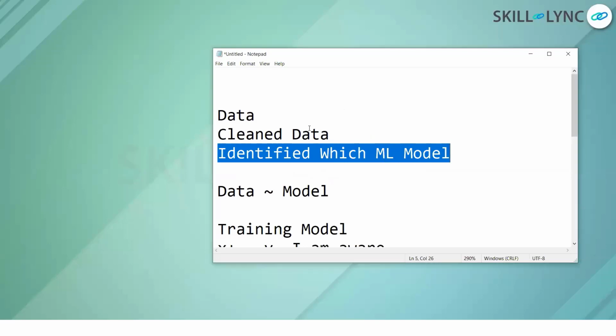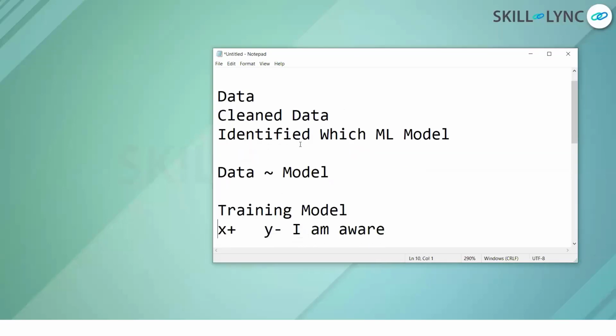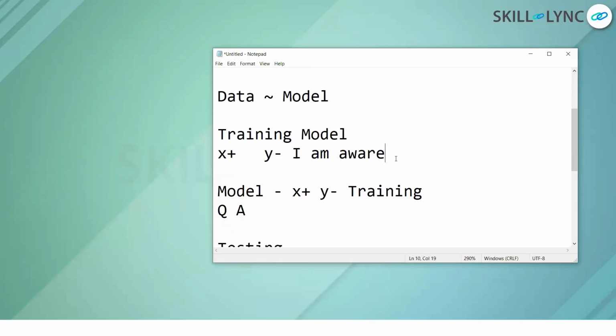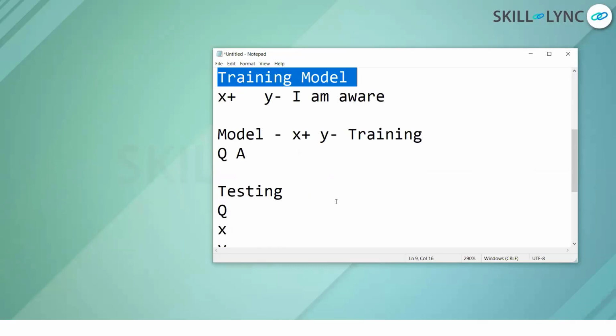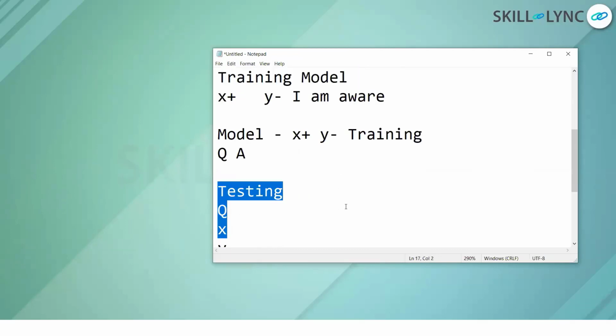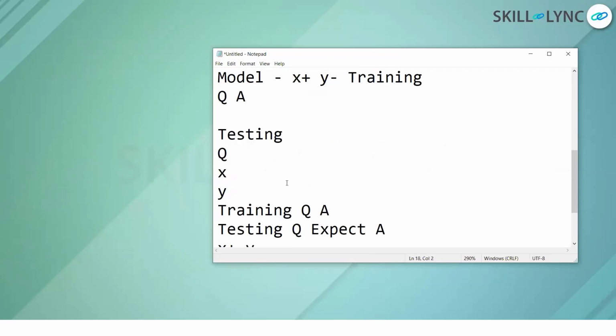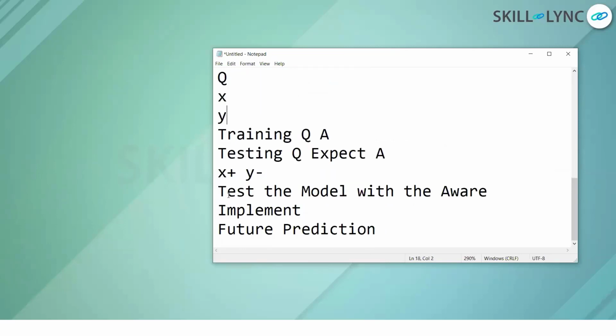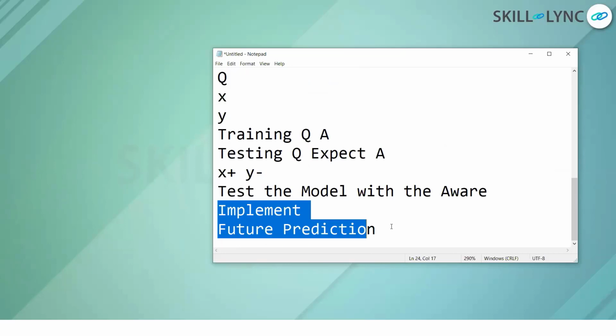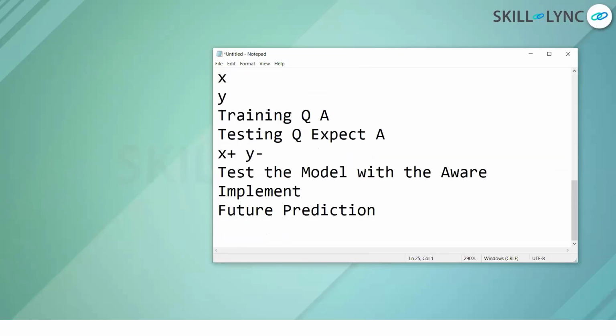Once you have finalized the model, you will train the model with the thing you are aware of. Training is done, then you will do the testing of the model. If testing is passed with good efficiency, then you will implement that model for future prediction. This is the process of machine learning.